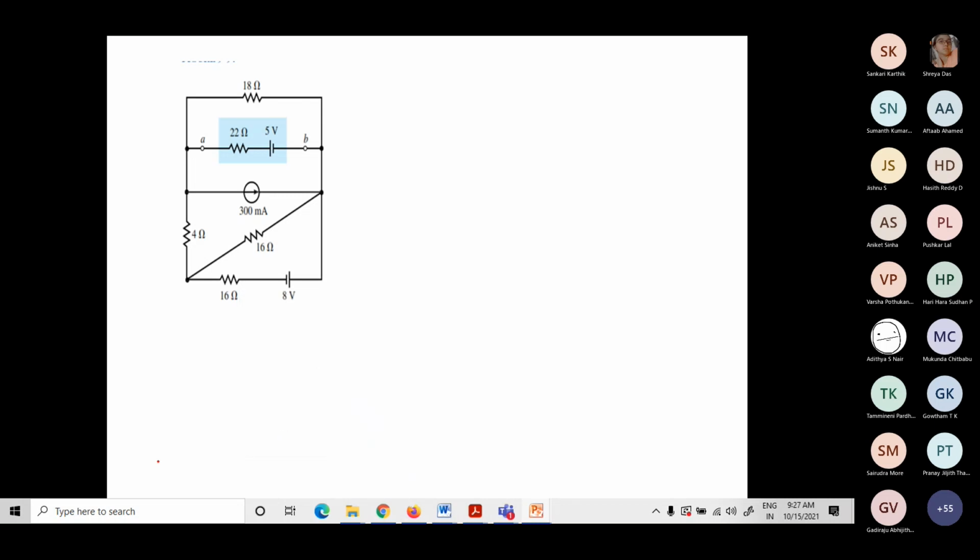This is the load. The blue color shaded is the load. So you need to solve this network. Find out the Thevenin's equivalent network. What is VTH and RTH?